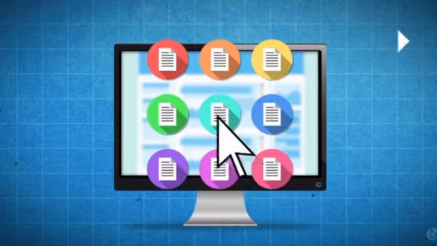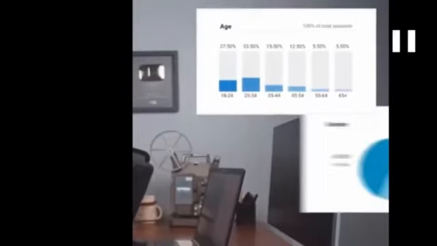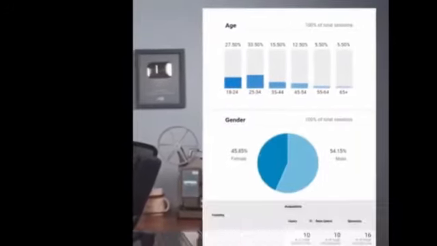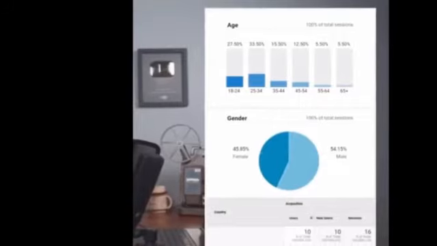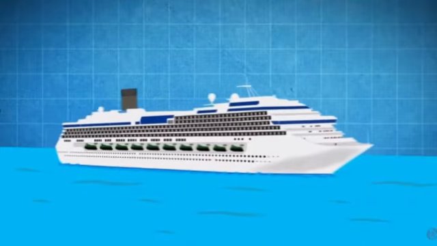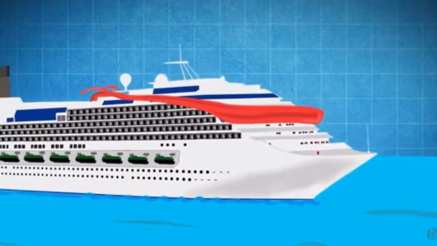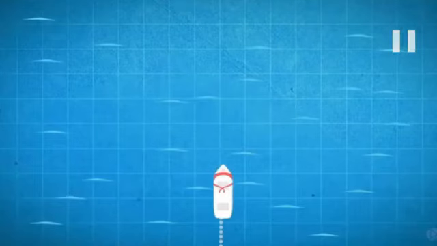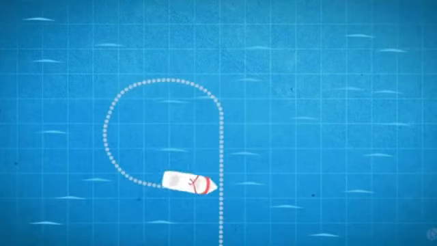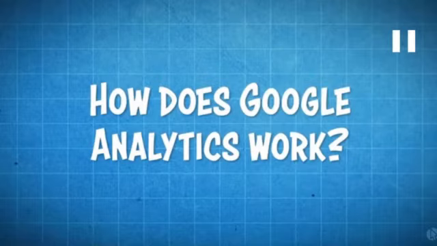Now this data also includes the age group of the visitors, gender of the visitor and the country from where the visitors are visiting. So having a website but without having Google Analytics is like driving a cruise ship with a blindfold and having no idea where you are going, and probably you will not be able to forecast about the product. So how does this Google Analytics work?